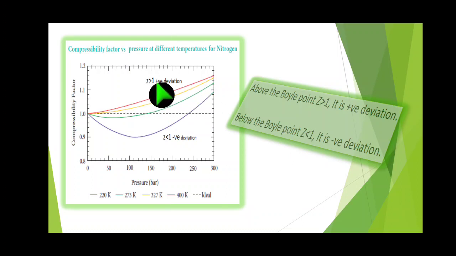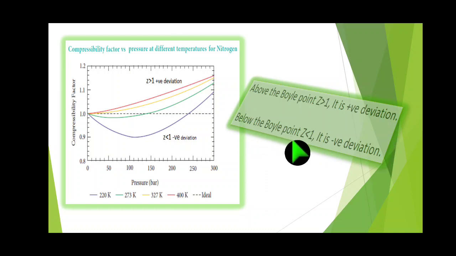The Z value greater than 1 means positive deviation. When the compressibility factor Z is less than 1, it gives negative deviation. Above the Boyle point, Z greater than 1, it is positive deviation.